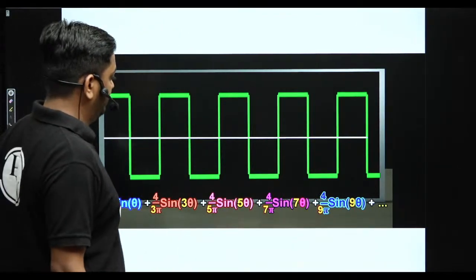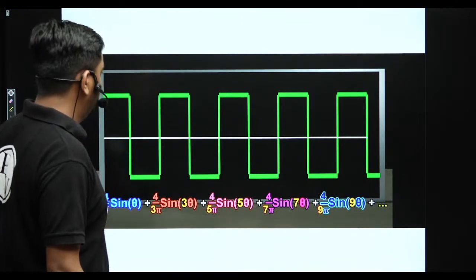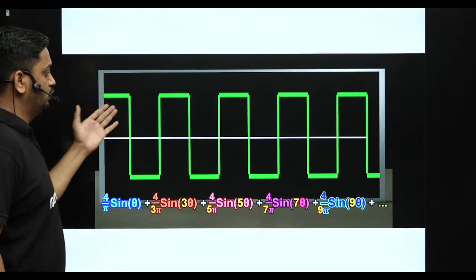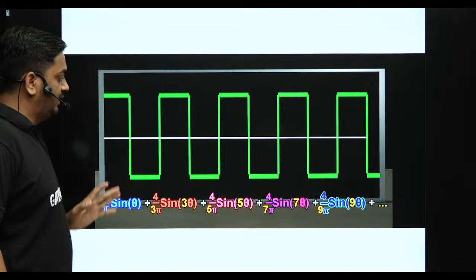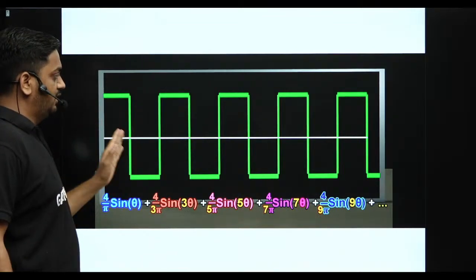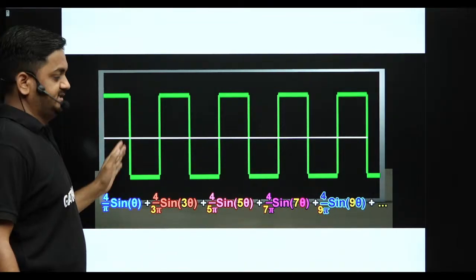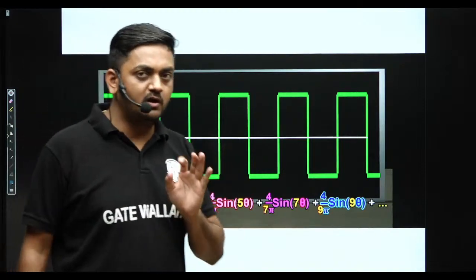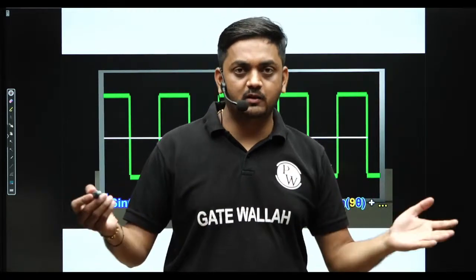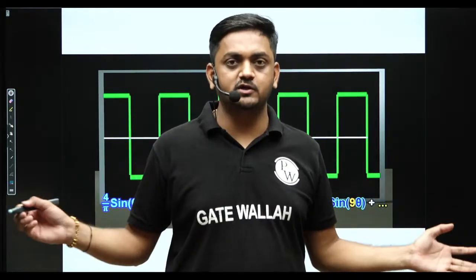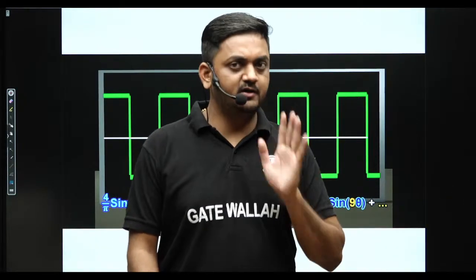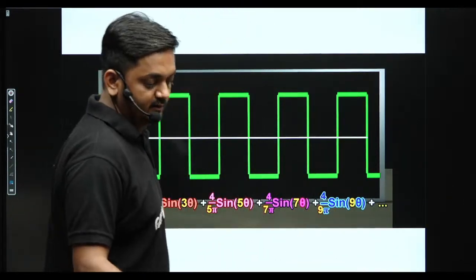But here the important part is what? We can represent any non-sinusoidal periodic signal as harmonically related sinusoids. And the conclusion is what? For this we require only discrete frequencies. We need not require all the possible frequencies, which means continuous frequency. Only discrete frequencies are needed.